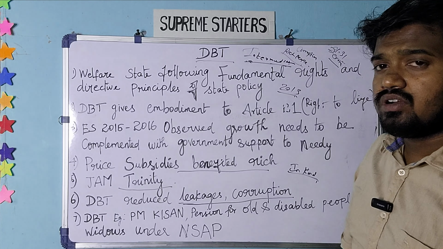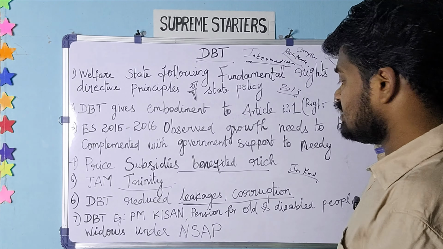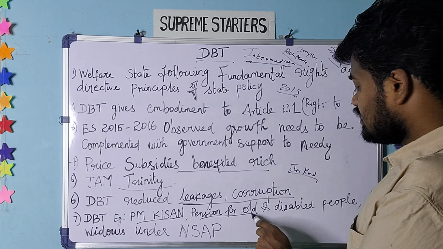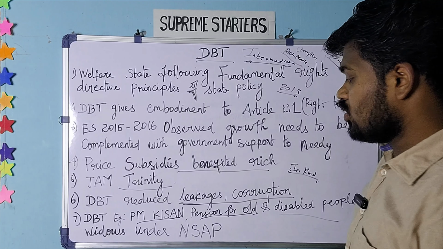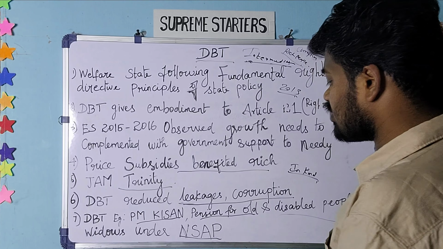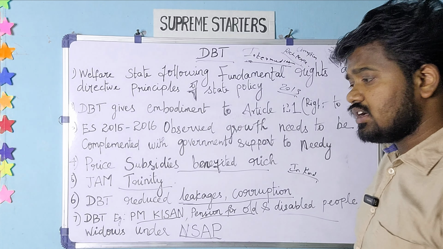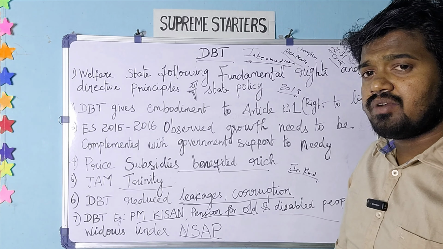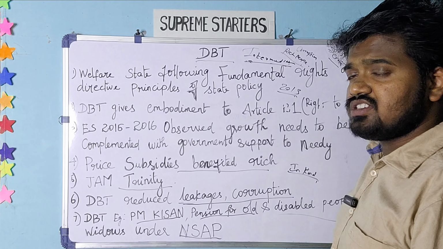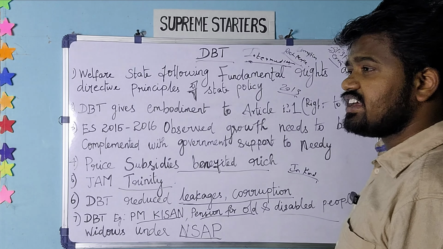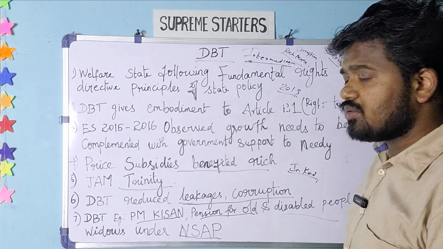Also, as I already told, the National Social Assistance Program. DBT has been rolled out for these programs, I mean PM Kisan, then pensions for old and disabled people, widows, under the National Social Assistance Program. As I told previously, for old age people, I even have that experience where the postman would get some money. Like if 1,000 is the amount that old age people will get, they will take 100 as commission.